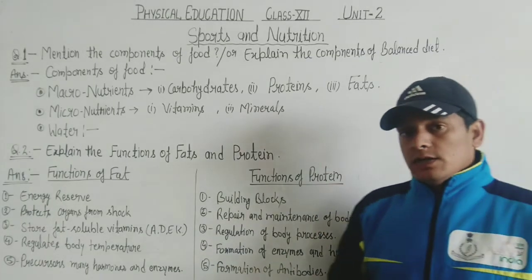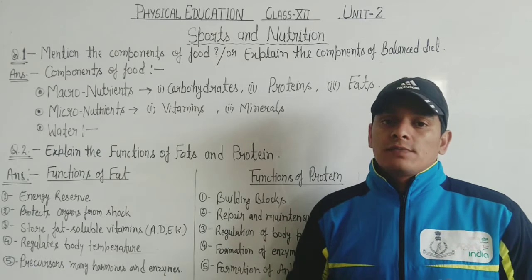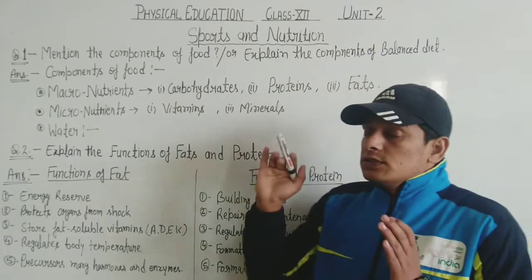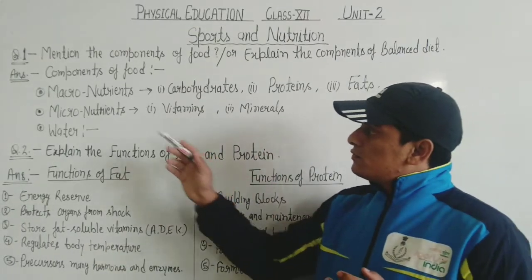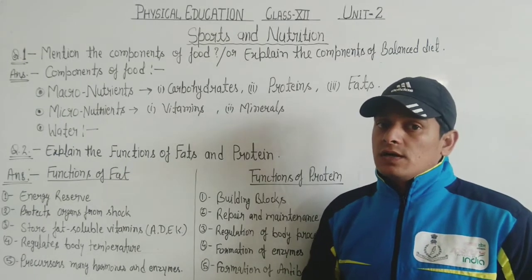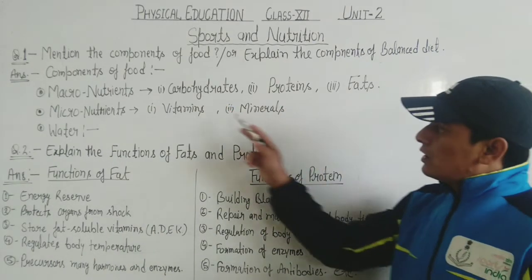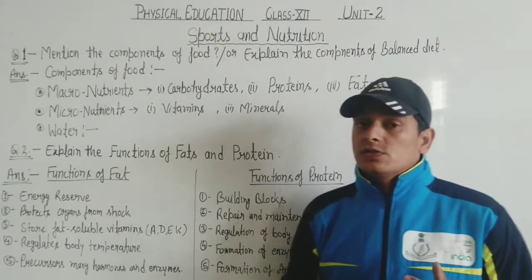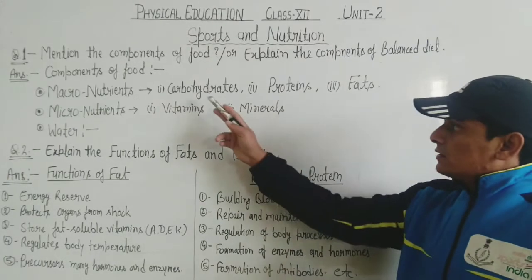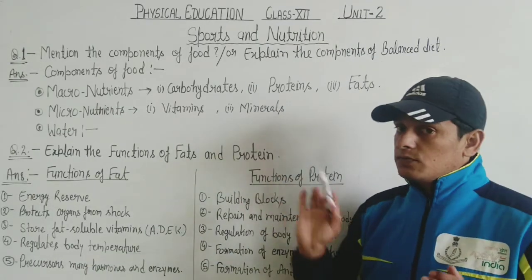Now, this question can be asked in every form. The question can be asked in the MCQ type also, in the short answer and in the long answer also. How? The question can be asked in the MCQ: which of the following is not a macronutrient? And you will get the options carbohydrate, protein, fat, vitamin, minerals. Which one is not a macronutrient? These three are macronutrients. So whatever the other thing is apart from these three, that will be the right answer. Like vitamin will be there, so vitamin will be the right answer.